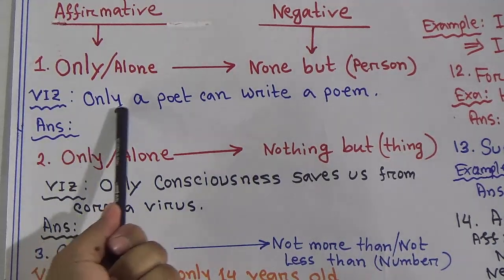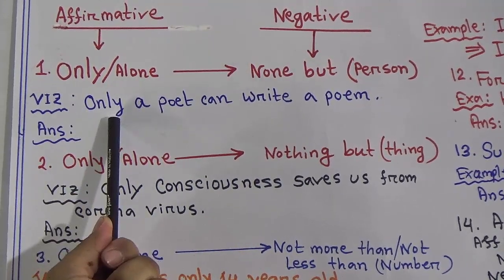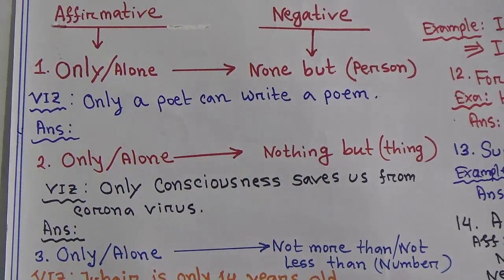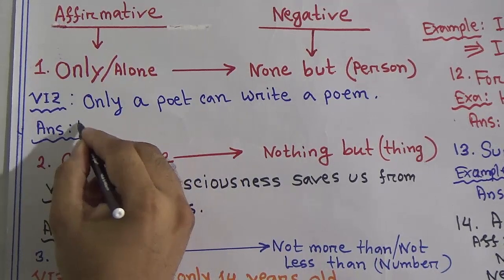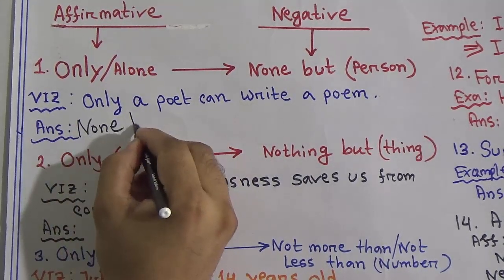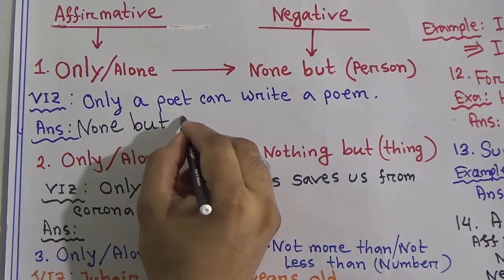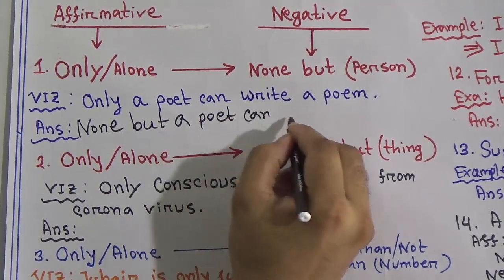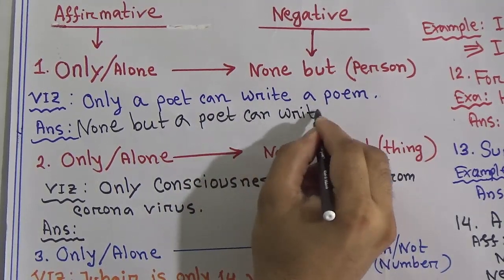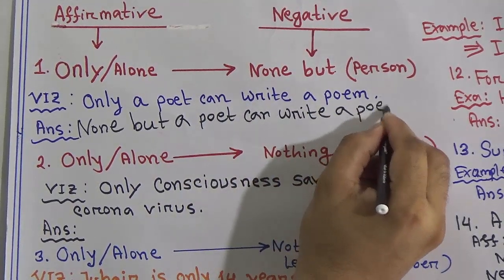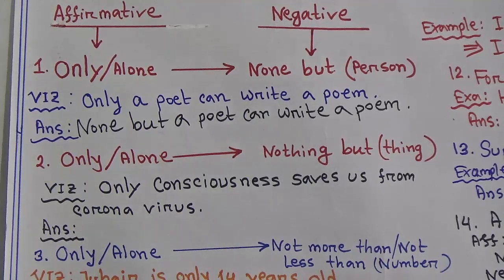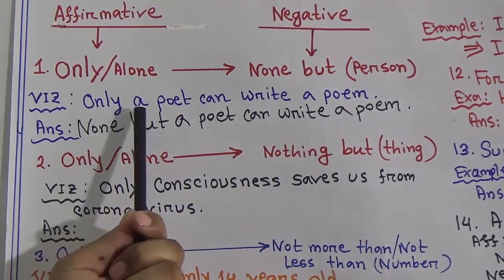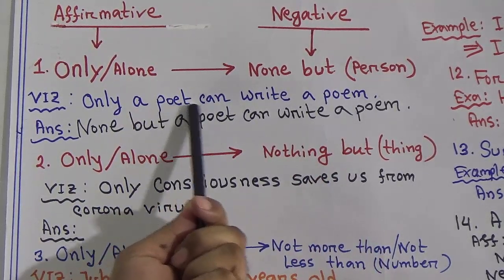Here you got only. This only will be replaced by no one. Right? Start writing the answer. No one, a poet can write a poem. So we have changed only to no one, but the rest of the sentence remains unchanged.